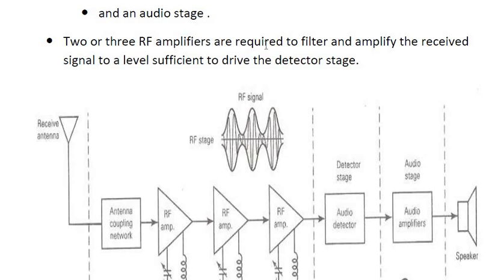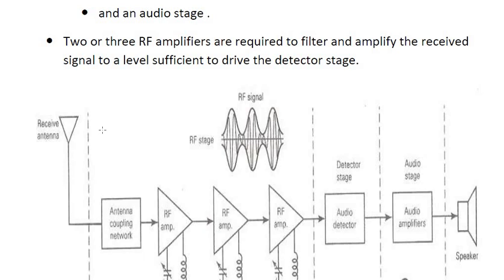2 or 3 radio frequency amplifiers are required to filter and amplify the received signal to a level sufficient to drive the detector stage. Why are we using these RF amplifiers here? Because we are amplifying the signal which has come from the transmitter to the receiving antenna. We have to amplify the received signal to a sufficient level so that it is able to go to the next stage, that is your detector stage.